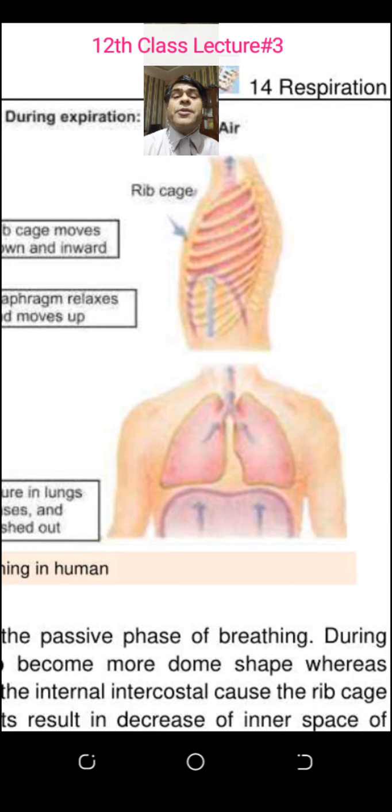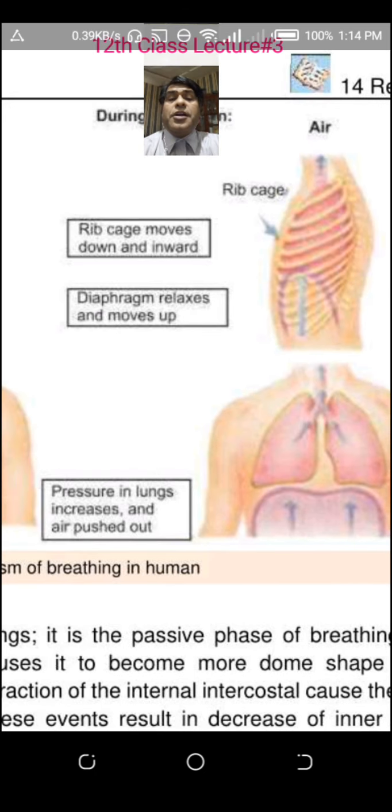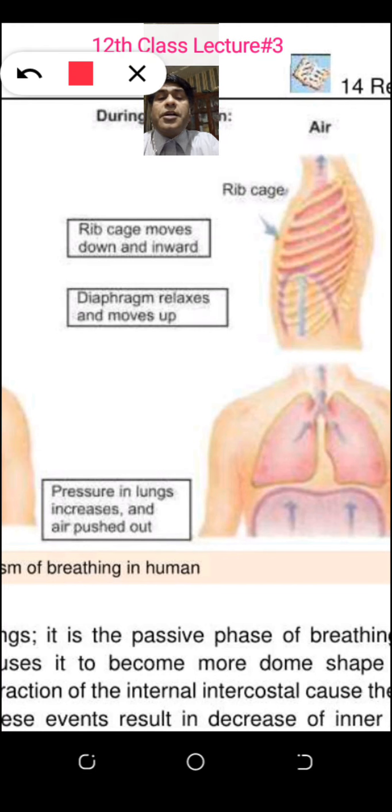In the expiration, what will happen? The external intercostal muscle was contracting in inspiration. It will relax. The internal intercostal muscle was relaxing in inspiration. It will contract. The rib cage was moving... This is important, student. This is the last point of today's lecture, and this is important. The student who learns this point is a successful person in this lecture. The rib cage in inspiration, what was happening? It was moving upward, outward. In expiration, the rib cage is moving inward, downward.